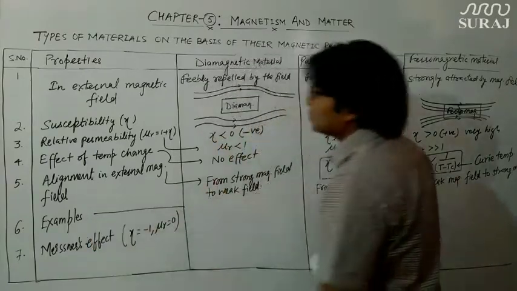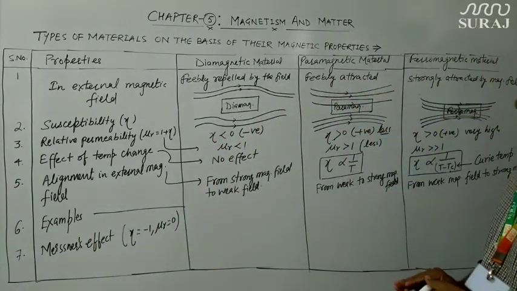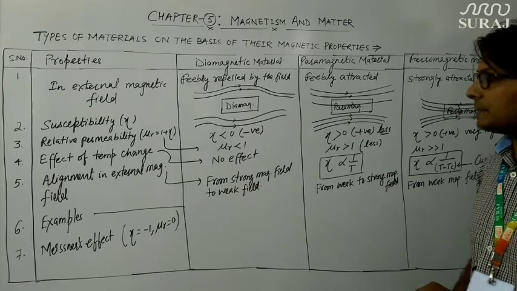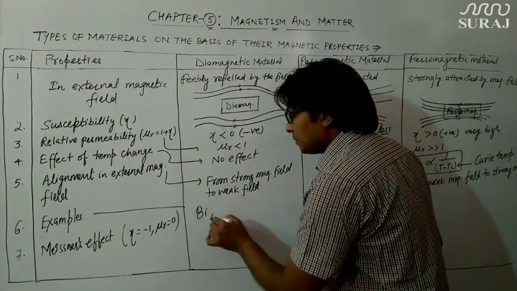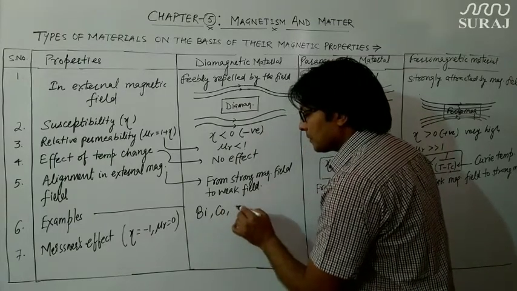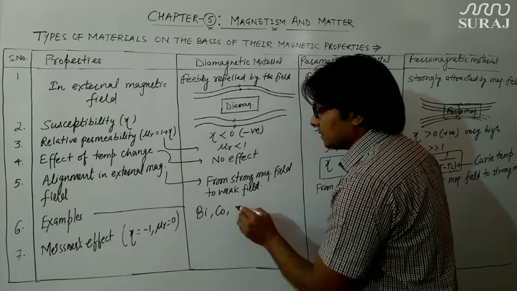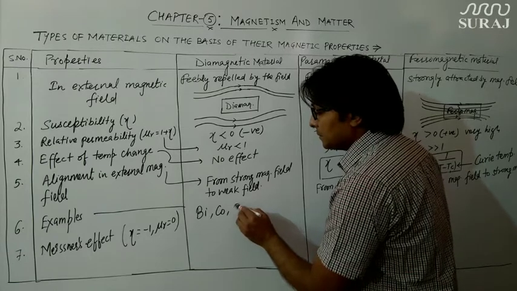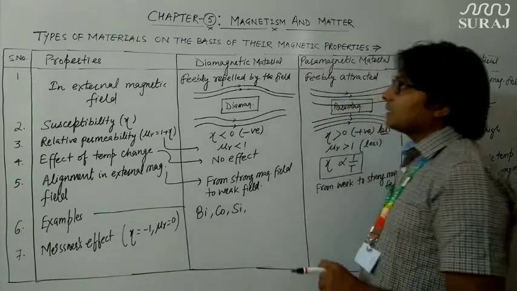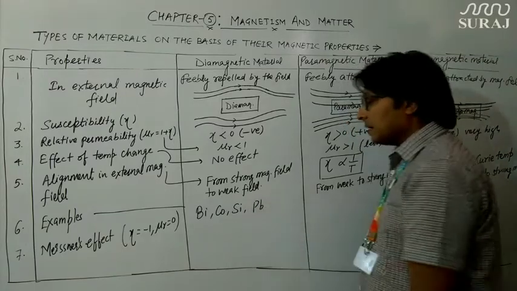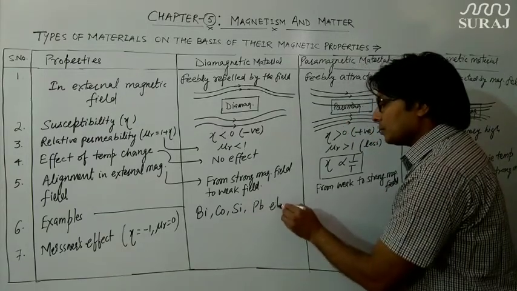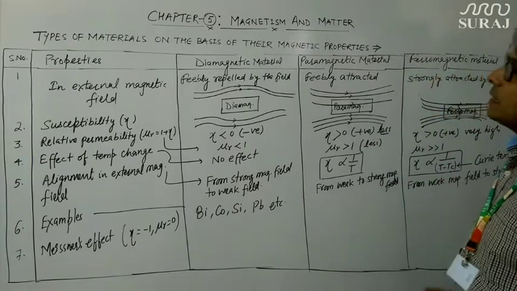Examples of diamagnetic material are bismuth, copper, silicon, and lead.